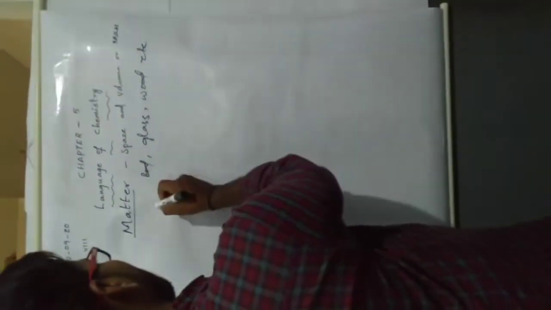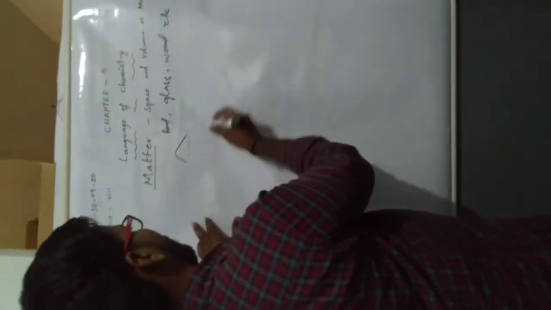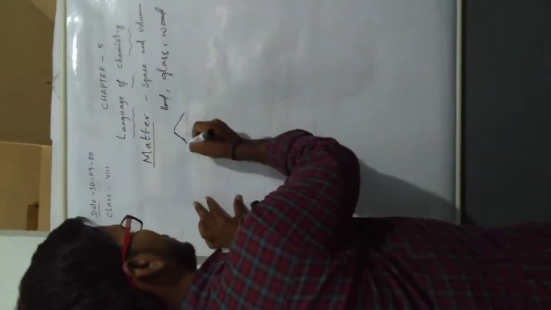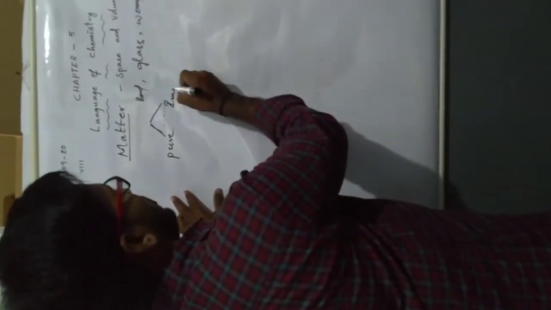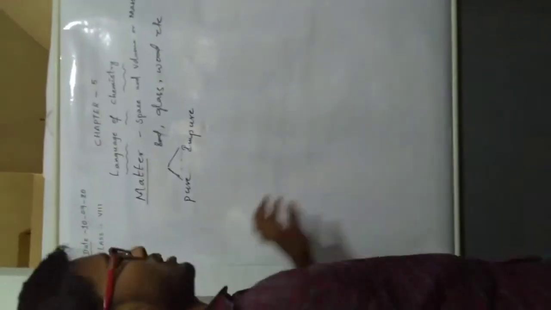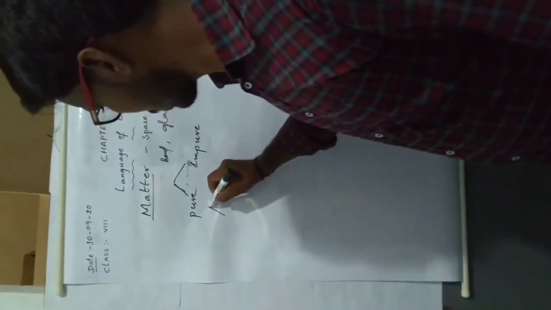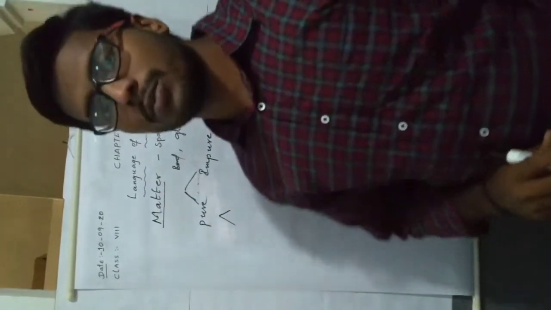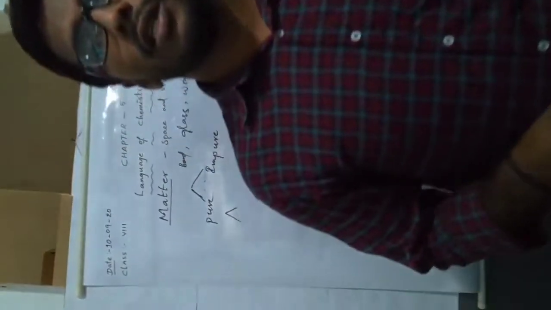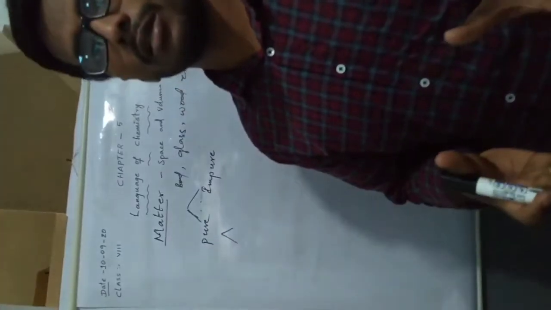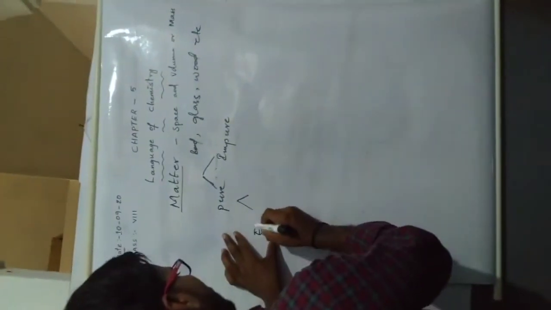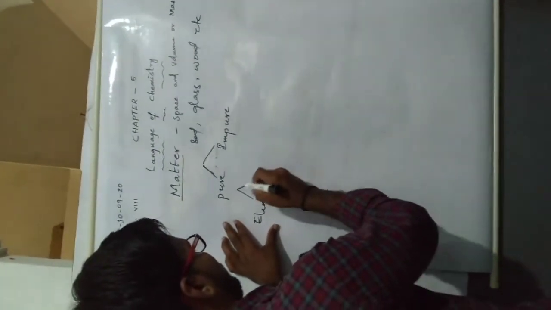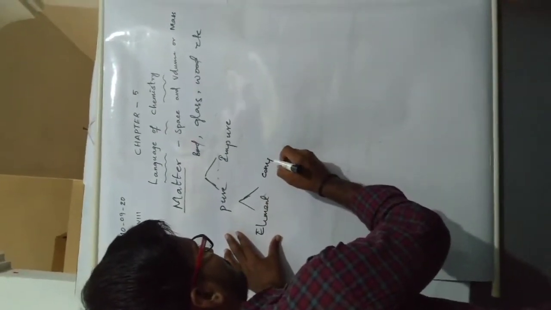Here matter is classified into two types. Generally you can divide it into two types. What are they? Pure substance and impure substance. What is a pure substance? A pure substance means it is chemically combined. So we can divide it into two types: one is element, the other is compound.